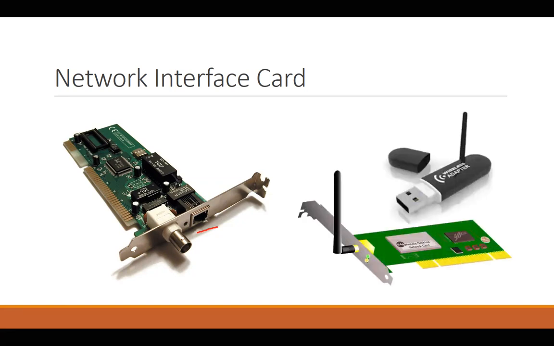A wireless network interface card looks something like this. If you have a desktop computer and you want to enable Wi-Fi connectivity, you might need to physically install that wireless network interface card. And if we just get a quick review of your O-level concepts, remember the MAC address, that every network interface card is unique.